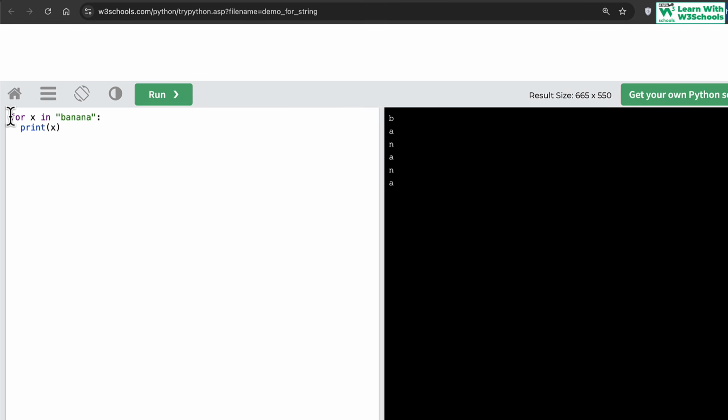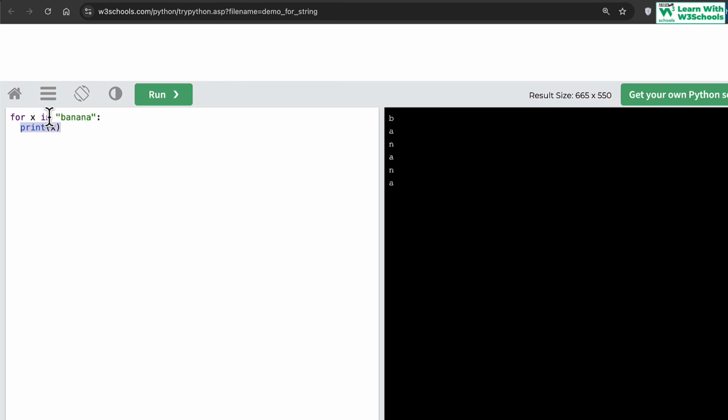It has a syntax that it will automatically repeat itself. This line of code will actually repeat itself until a condition is satisfied. In this case, what we're trying to do is loop itself, reiterate the statements, and execute them again and again. That's what for does. It executes a line of code again and again until the condition becomes false. So it says, for loop again and again in banana. Loop this string, read one character in this banana and assign it to x. So read the first character, assign it to x, and then print the value of x.